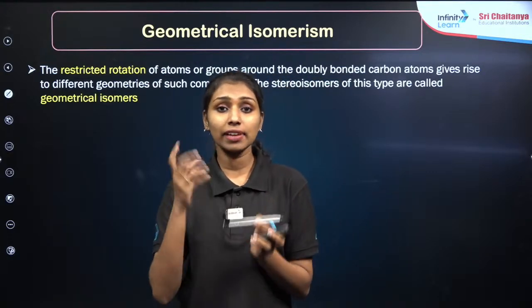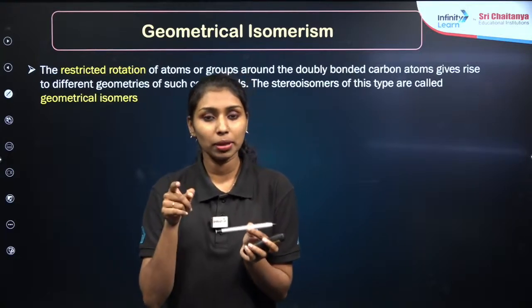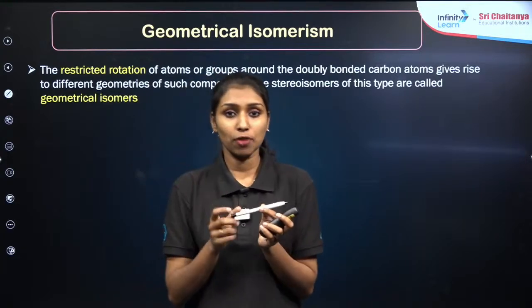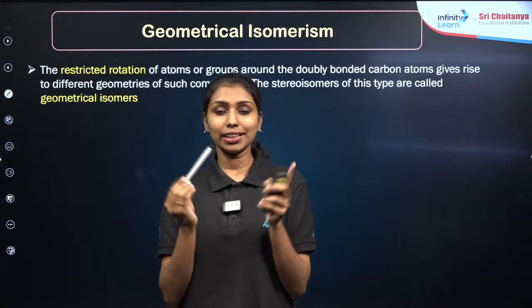So just like alkenes, we cannot do the rotation very easily, because there is a pi bond. You already know how this pi bond is formed: there is a sidewise overlapping of p orbitals. I have already mentioned this in the chemical bonding chapter.